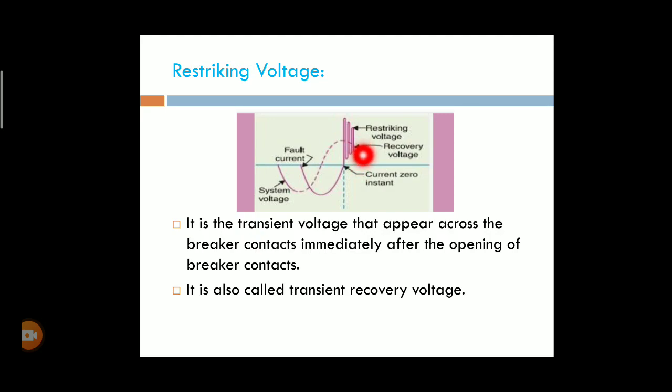In that moment we measure the voltage, and it is known as the recovery voltage. The restriking and recovery voltages are among the important voltages obtained across circuit breakers.